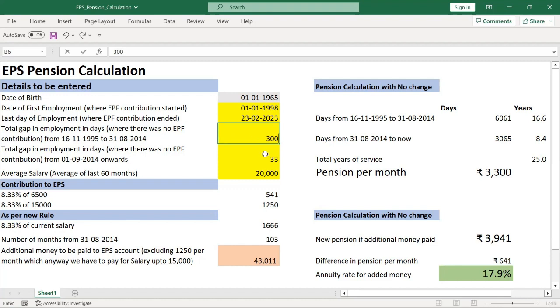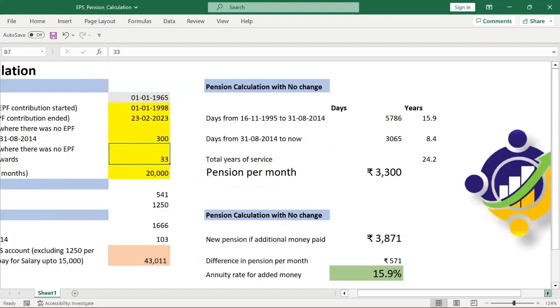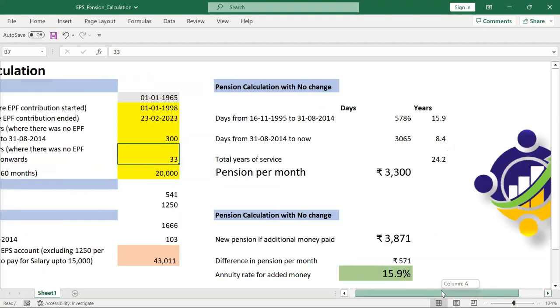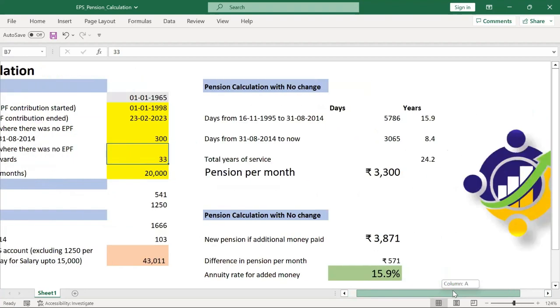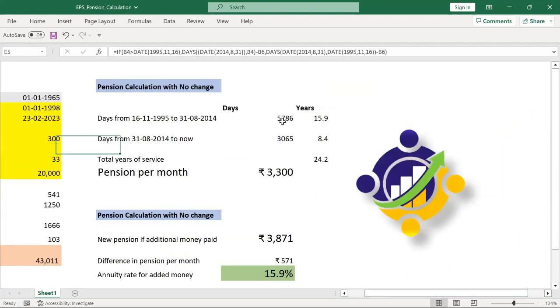300 days, it's left to me. And the total gap between these two, from 2014, September 1st onwards till now, till I get retired. I can put today's date, this year, or I can put 2030, 34, whatever it is. Now I calculated in a very similar fashion to what I explained. See here, the number of days is a very simple calculation.